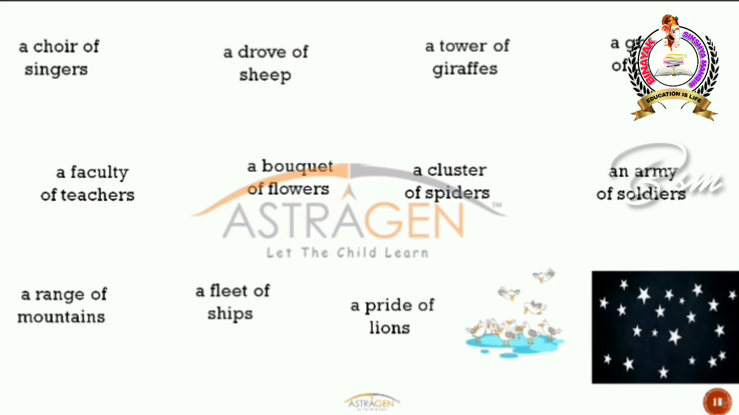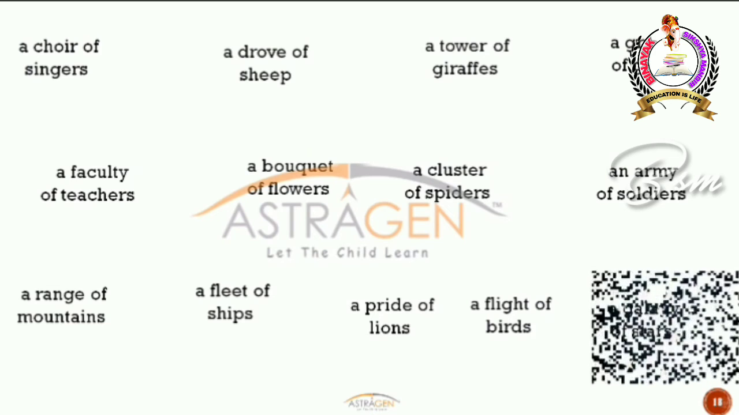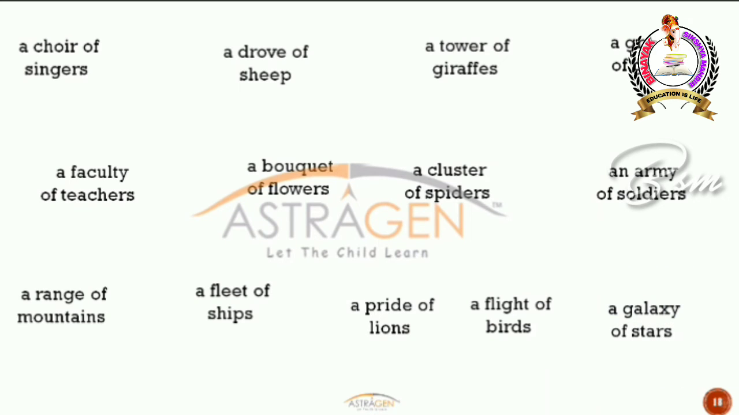So pride is nothing but a collective noun again. What about these? Look how many birds are there, right? So again, when you have a group of birds, then you call them a flight of birds, but not a group of birds. All right, and look at these stars. You have many stars there, right? So again, a group of stars. No, you will not say group, but you have a name for that group. That is nothing but a galaxy. So a galaxy of stars. Galaxy is nothing but a collective noun.